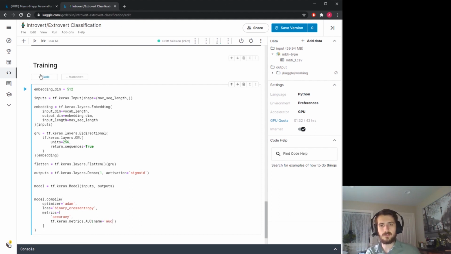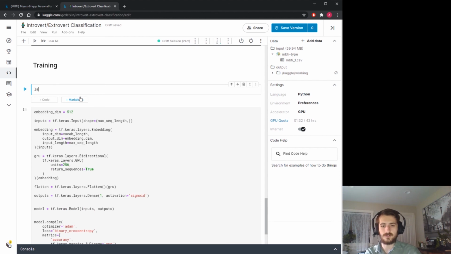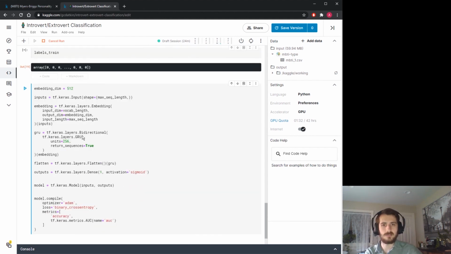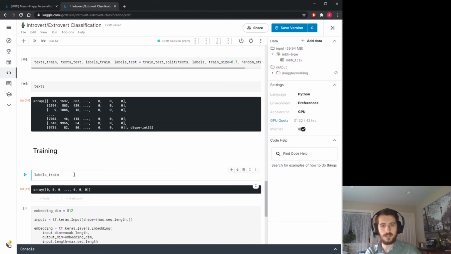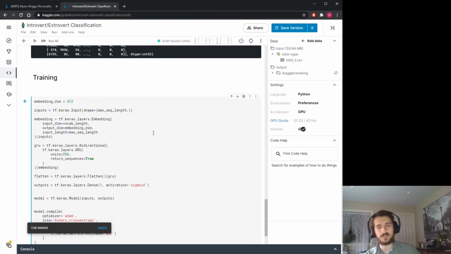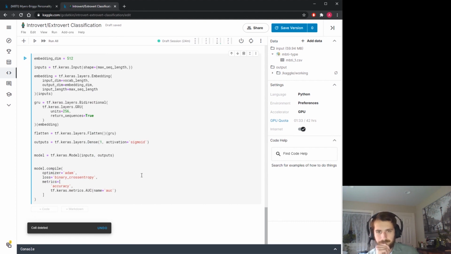I would like to see how imbalanced our classes are. Labels is all of our class data, and we're really only concerned with labels train. We can take the mean of this to get the class distribution. Since it's zeros and ones, it sums up all the ones and then divides by the length, which is the same as asking what percentage are ones. And it's 23% ones, so it's quite imbalanced. However, I seem to be getting some decent results with this. Let's see how it goes.